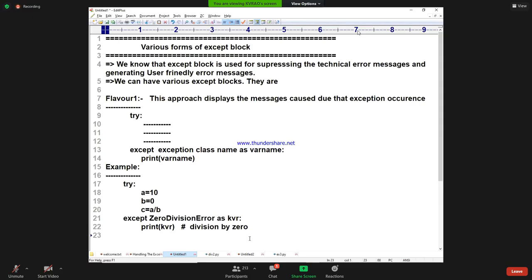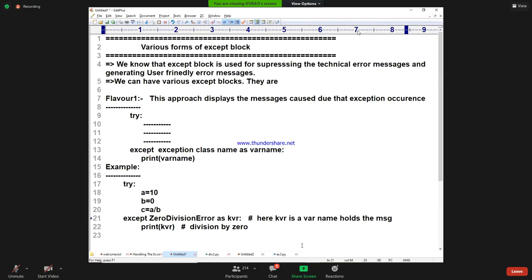Yes. So this KVR is nothing but your own variable name. Your own variable name is holding the message which is happening because of this exception. KVR is a variable name. The variable name holds the message.